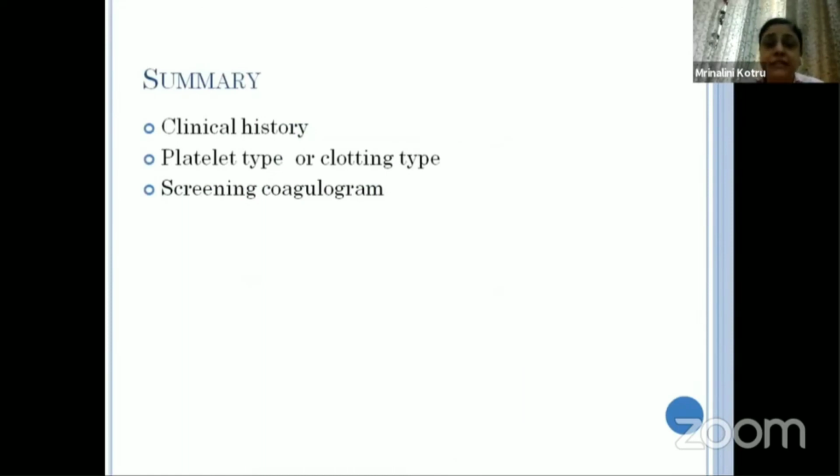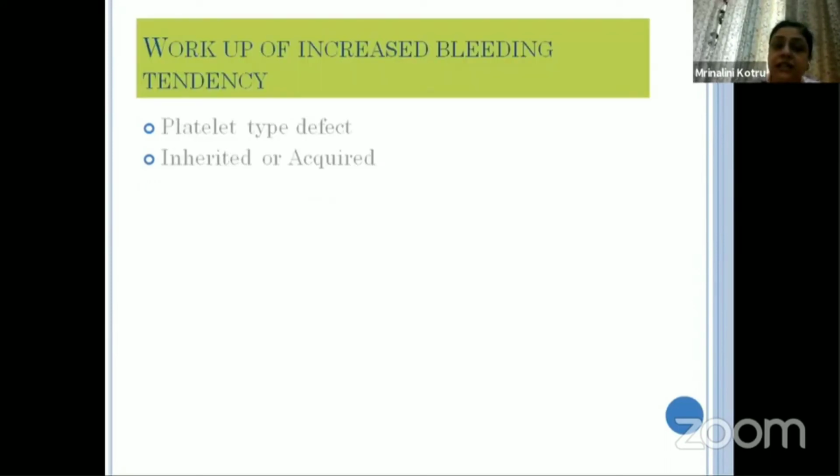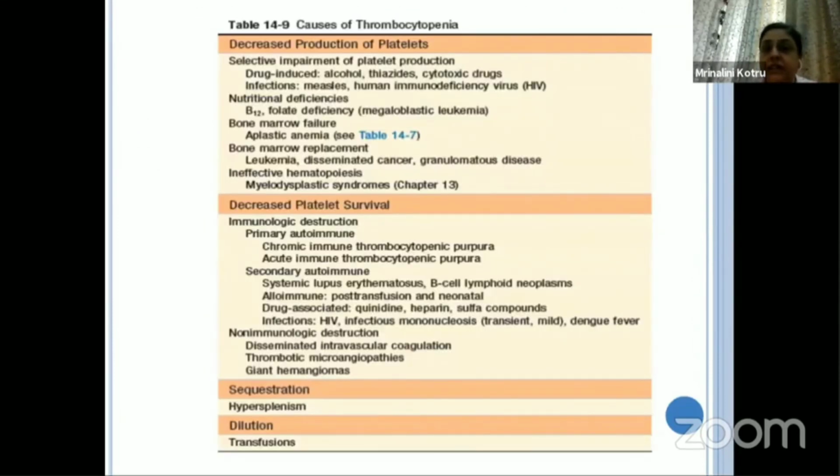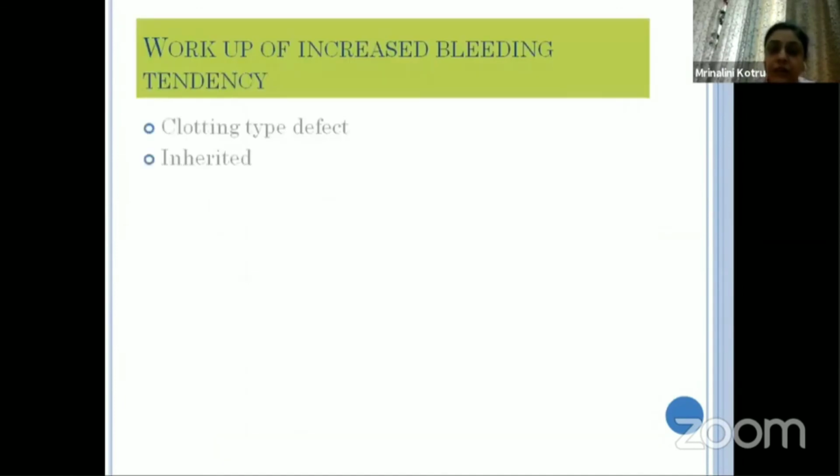So to summarize, again, we have a clinical history. We figure out whether it is a platelet or a clotting type of deficiency, and then a screening coagulogram. And when we have figured out that the increased bleeding tendency is because of platelets, inherited or acquired, we work up accordingly, like I just discussed. There are various causes of thrombocytopenia, and we need to take a good clinical history and do other additional markers to find out.